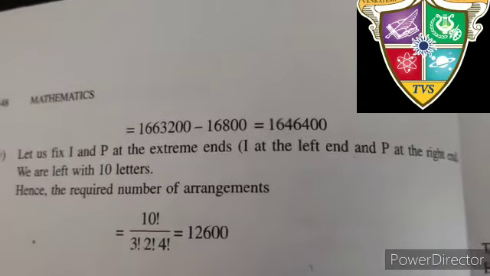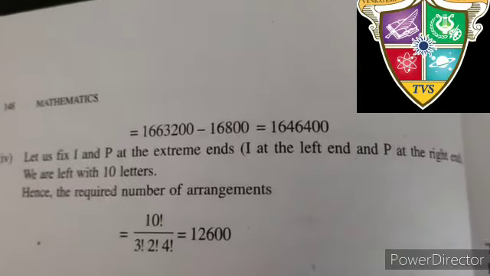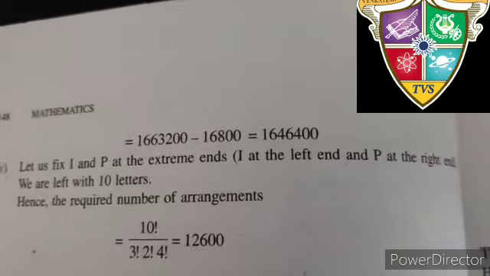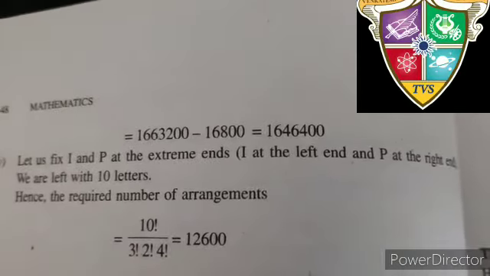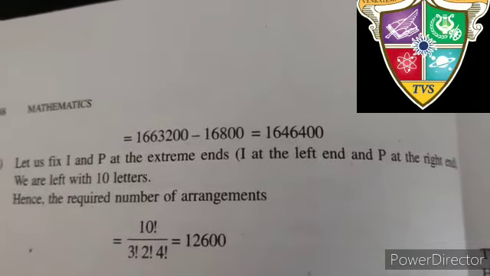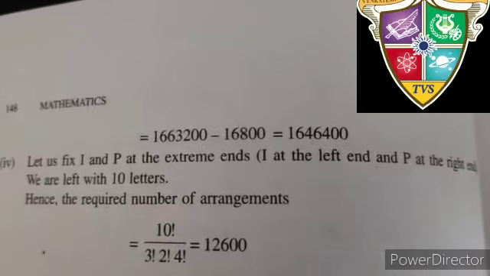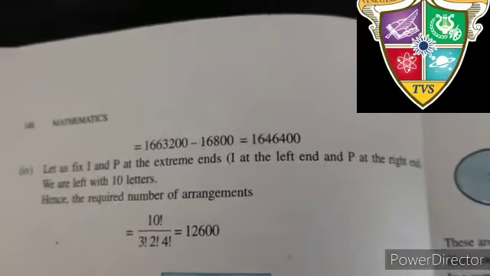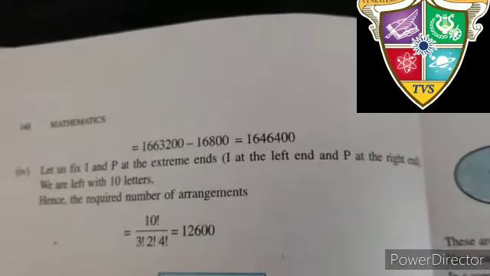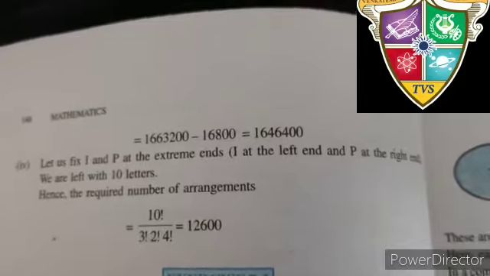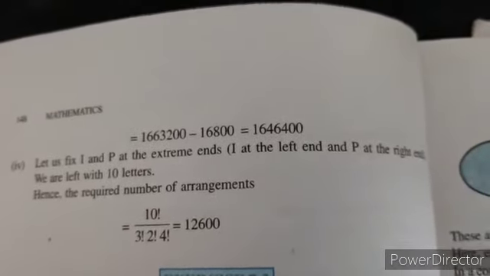Similarly, we have 12 letters, so 2 letter spots are fixed. So 12 minus 2, there are 10 letters. Factorial 10 divided by all the repetitions. So altogether you are getting 12600.